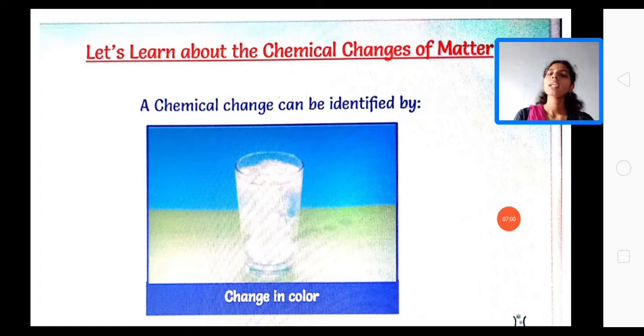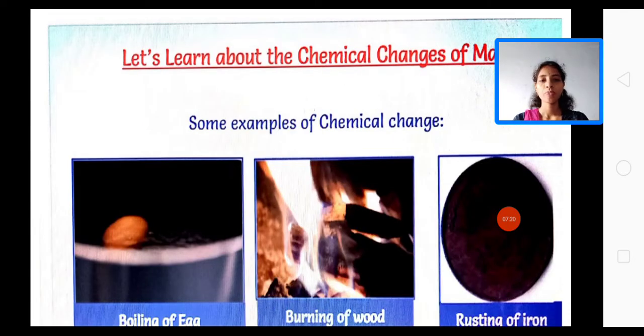So when the color of a substance changes, that means when we take water and add color to that water, the water changes into colored water, right? So here the color of the substance is changed, and we will not get the water back from the colored water. So this is one example of a chemical change. And boiling of an egg, burning of wood, rusting of iron, all these are also examples of chemical changes.